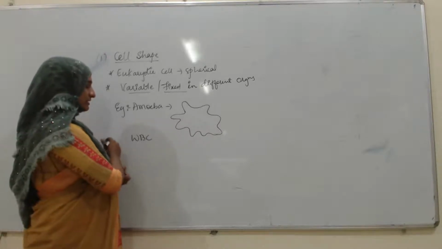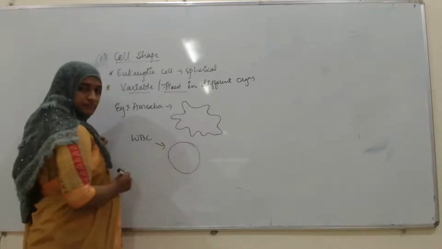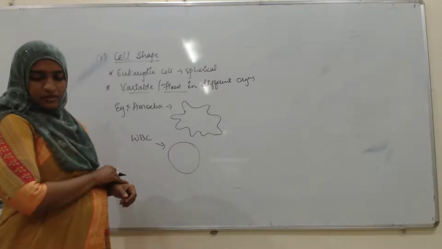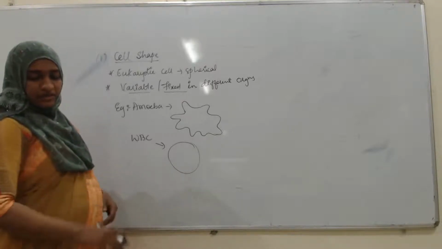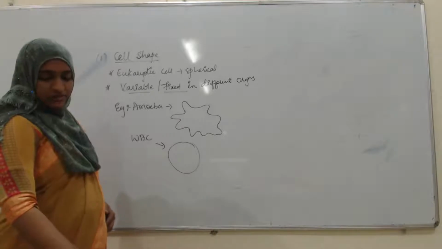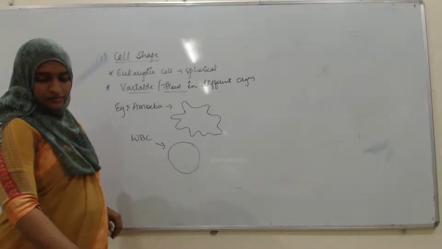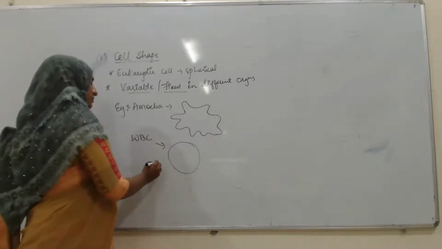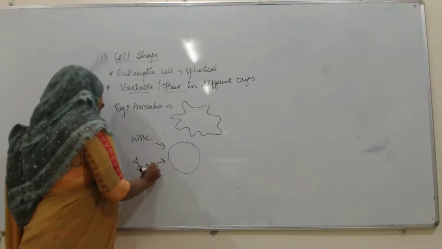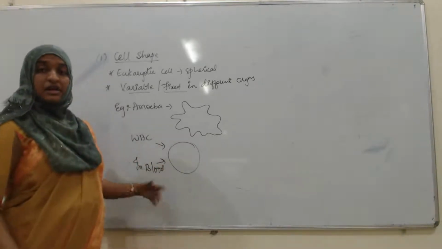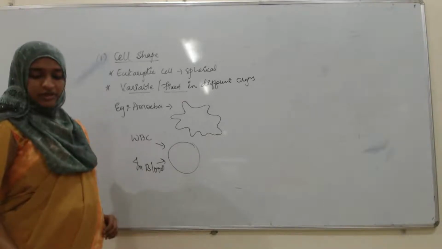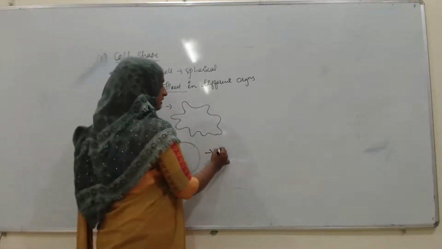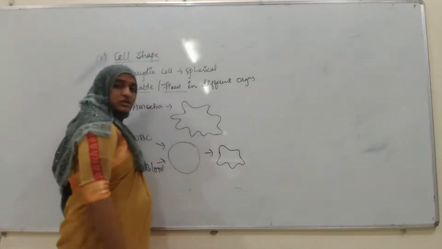These white blood cells have a spherical shape in blood, but in other conditions they become somewhat irregular in shape, with pseudopodia, just like amoeba. They become like this, they shrink.